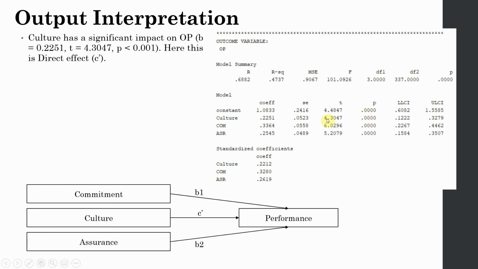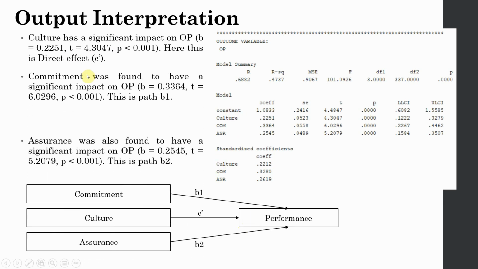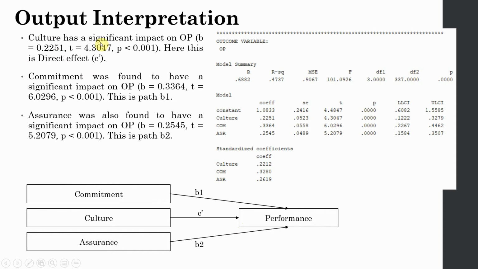All the t-values are greater than 1.96. This is just the summary of this output. Now let's have a look at this one. Culture has a significant impact on performance. Is it? Yes, the beta value is 0.2251, the t-value is 4.3047, and the p-value is less than 0.001.